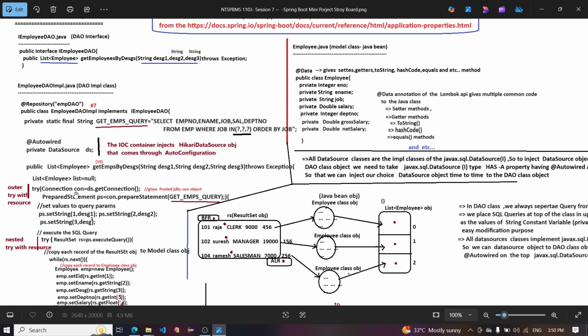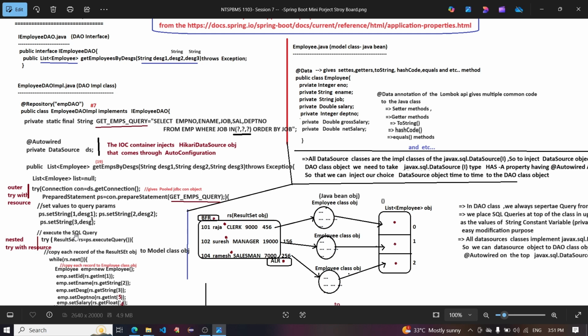Try with connection: Connection con equals ds.getConnection, which picks a pooled JDBC connection object, and create the PreparedStatement ps equals con.prepareStatement(GET_EMP_QUERY). I pass here the get employees query and set values to the query parameters: ps.setString(1, designation1), ps.setString(2, designation2), ps.setString(3, designation3).